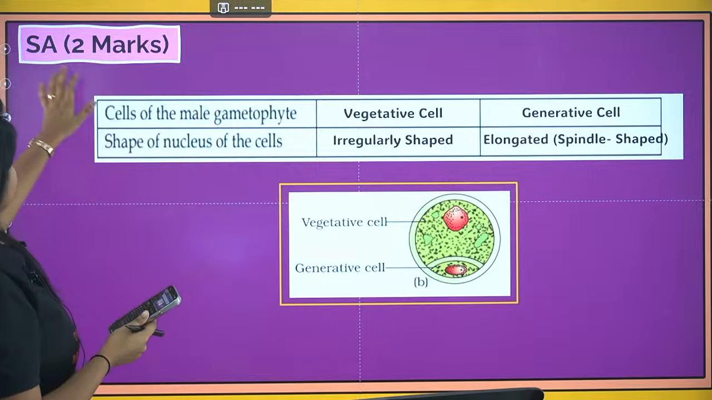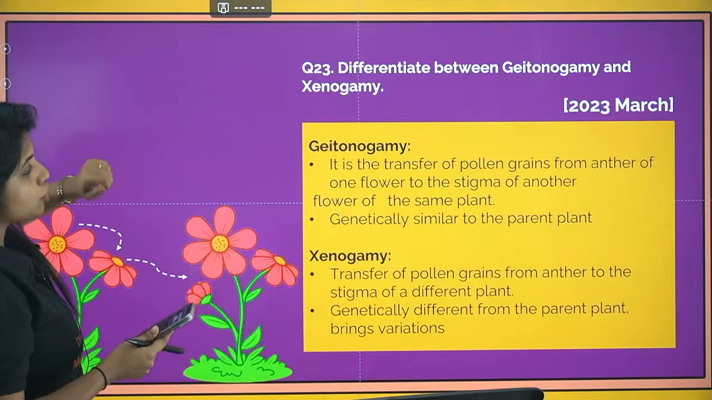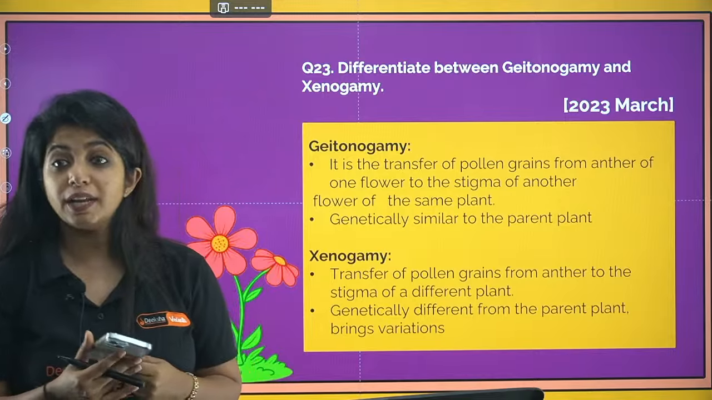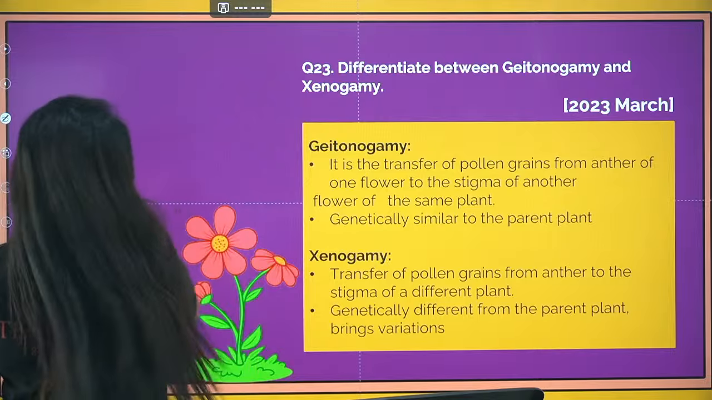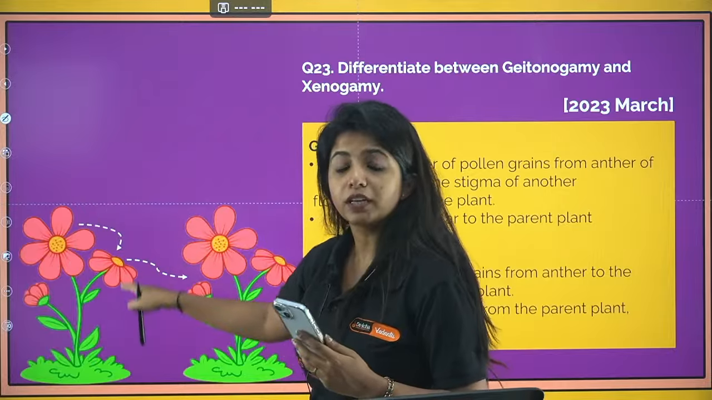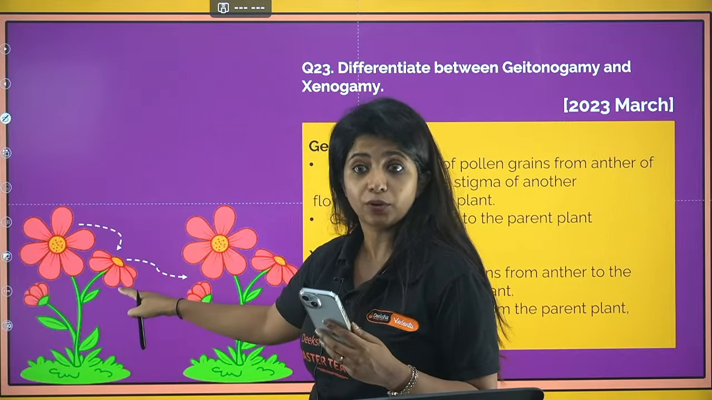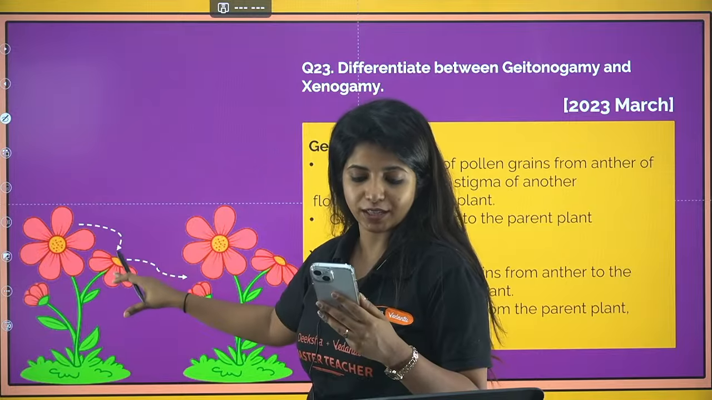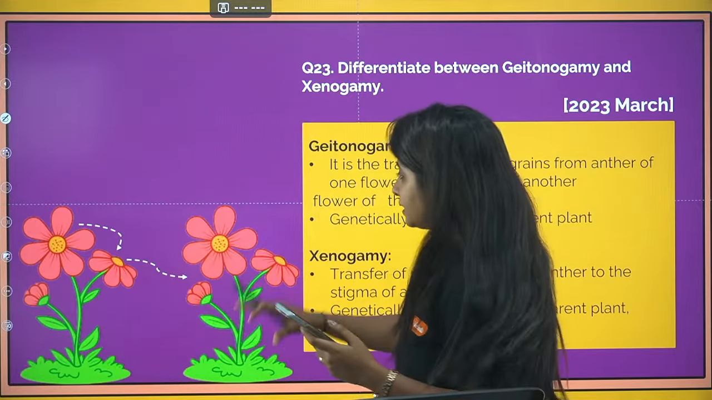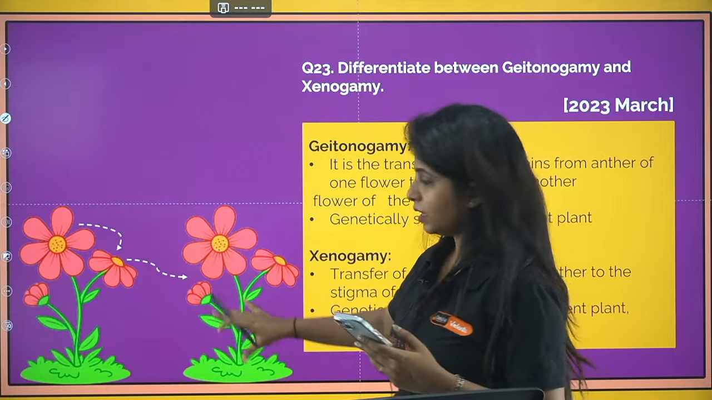Can we go ahead? So next question, differentiate between geitonogamy and xenogamy. This is also one very important thing. Geitonogamy means what, my dear children? Suppose this is a plant with 2 flowers. From here to here, pollination is happening. This is known as geitonogamy. So is it cross-pollination? Yes. But is it true cross-pollination? No.